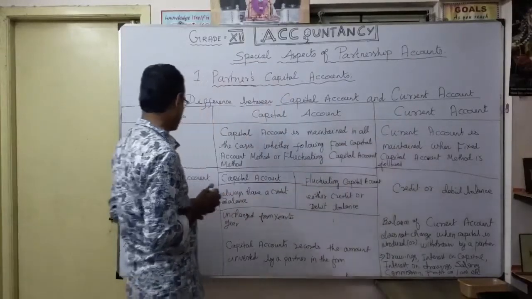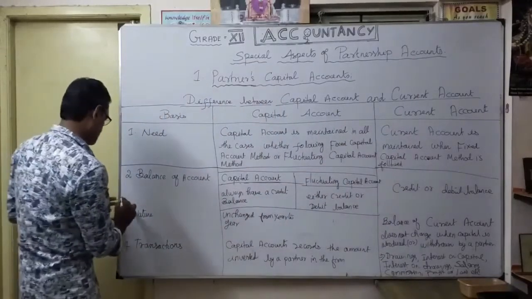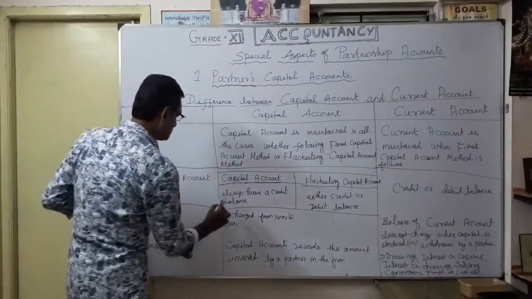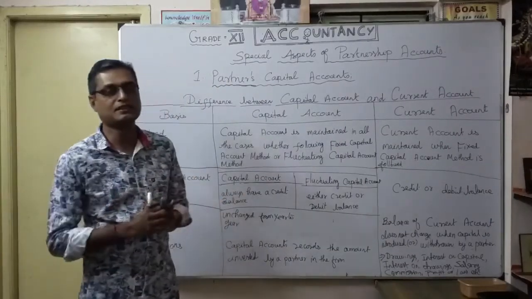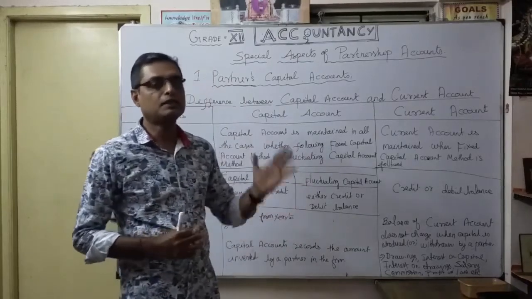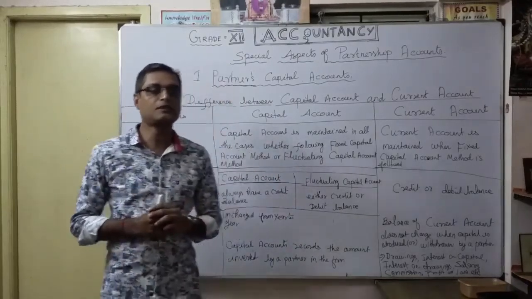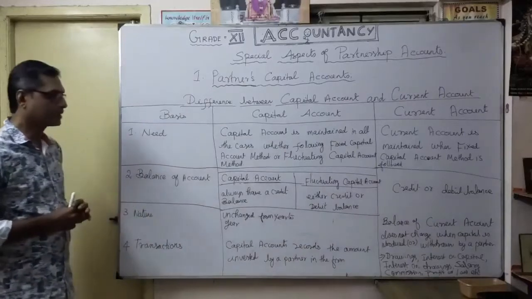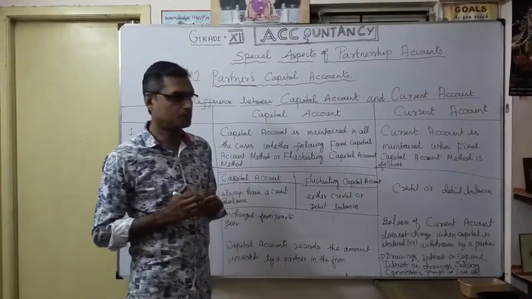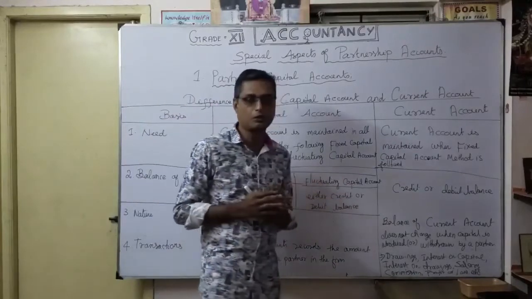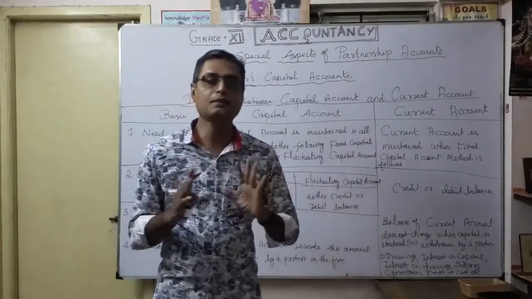The second one is the balance of the account. You know very well that the capital account always has a credit balance. That's what we discussed already, the difference between the fixed capital account method and the fluctuating capital account method. In a fixed capital account, it is always a credit balance. But for the fluctuating capital account, it may be a debit or credit balance.